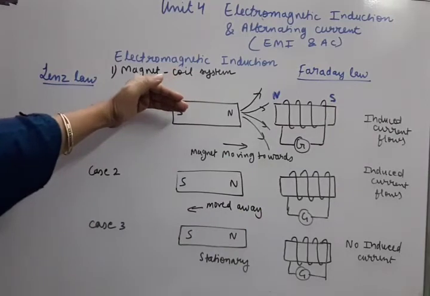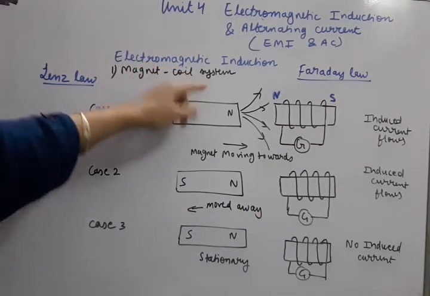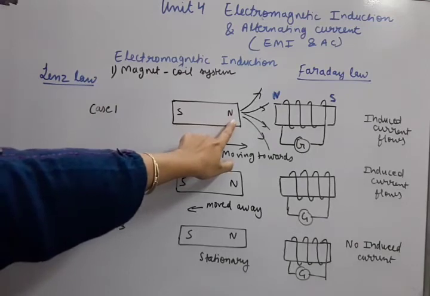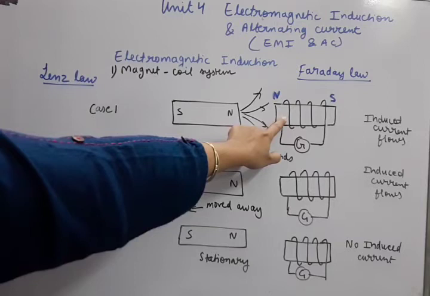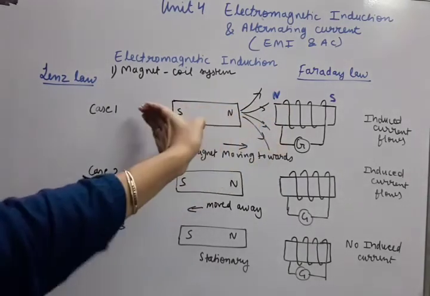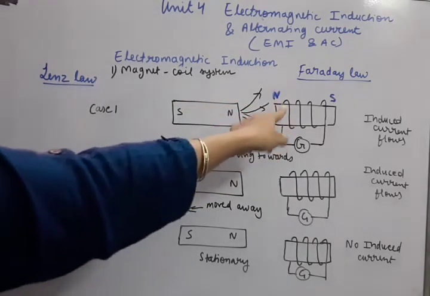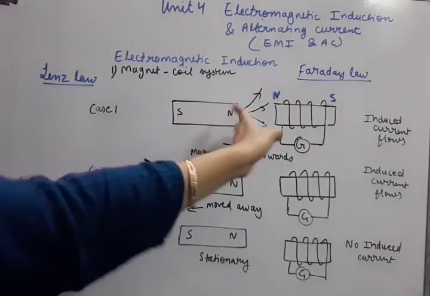Okay, so you have to see always from this first side only, the left side. What has happened? Again I am repeating. If current is produced by the N pole coming close, then Lenz law says that it should oppose the cause. Since the current is produced by N moving closer, this N should move away. So the current should be such that this N goes away. Now how will this N go away?